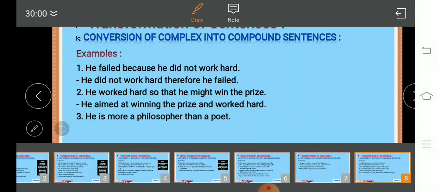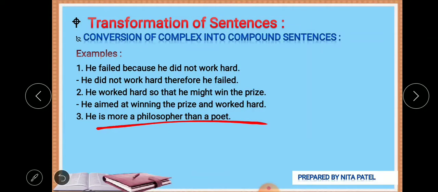He is more philosopher than a poet. He is more a philosopher than a poet. "Than" is used. We can't use "both" here, as in "He is both a philosopher and a poet", because he is more of a philosopher. So the weightage of philosopher is a bit heavier than that of poet.